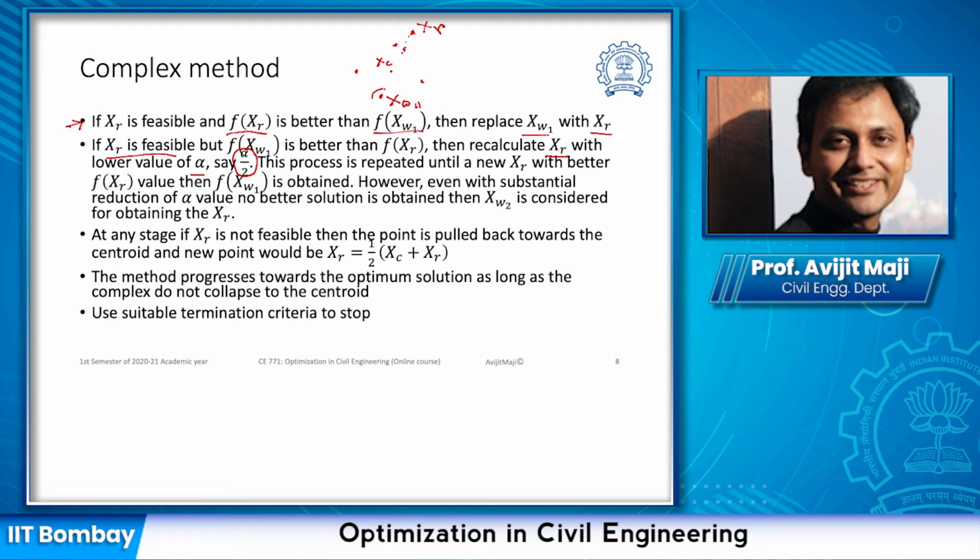And if we do that, say suppose this is the new point, and if we find that this point is better, then we again replace it.